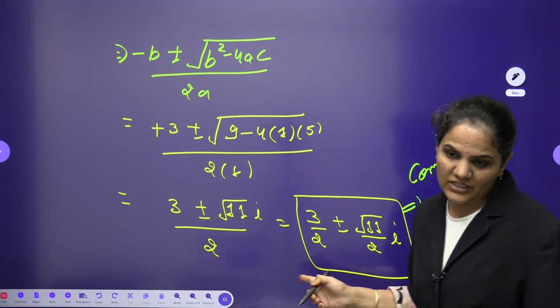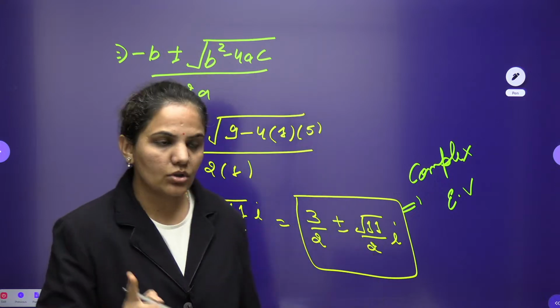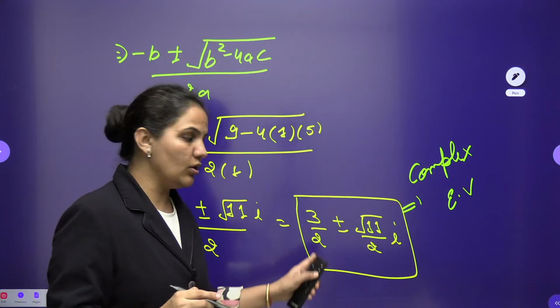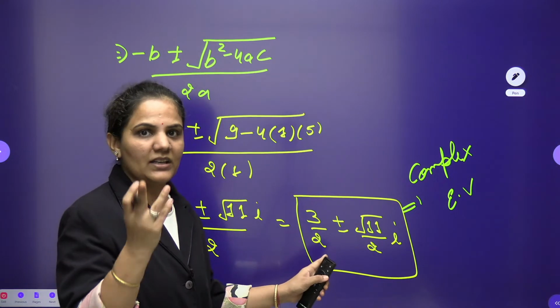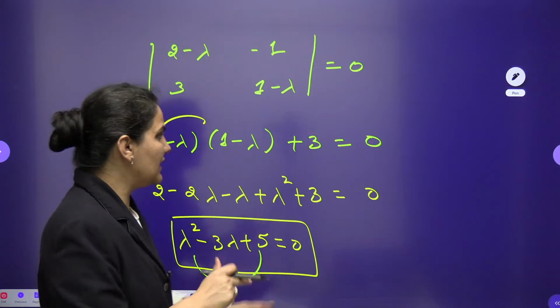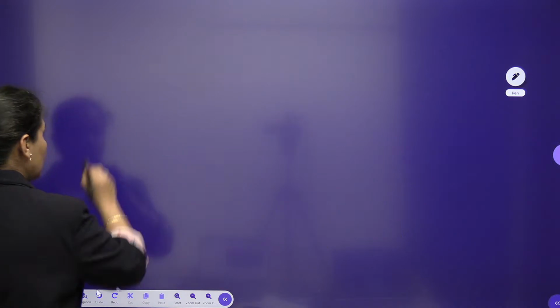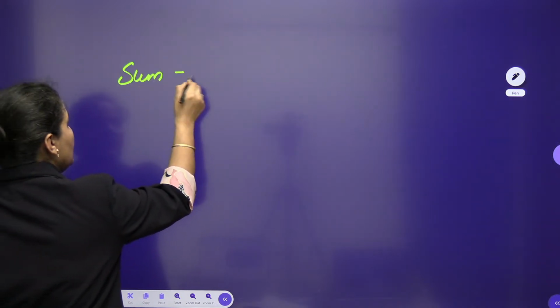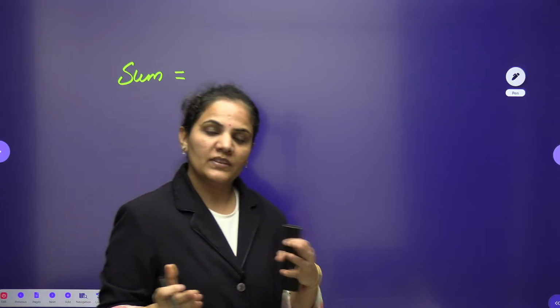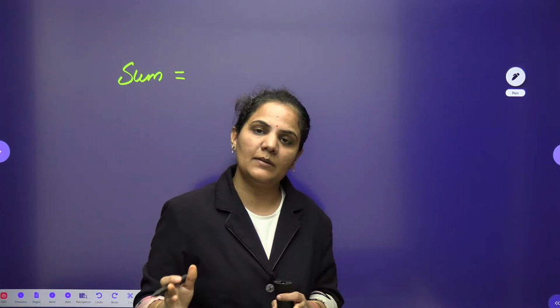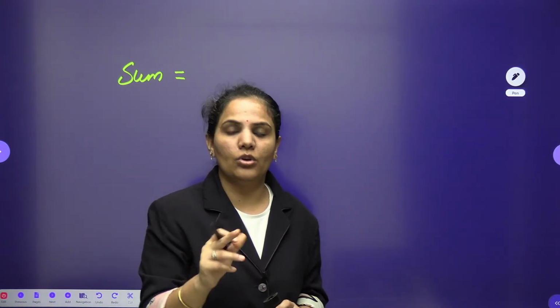If you want to cross check whether these eigenvalues are correct or not, as I told you, we can check this by the sum and product method. I am just showing you here how to cross check, so in the future, if any student has this question in upcoming exams, you should know how to cross check your answer.